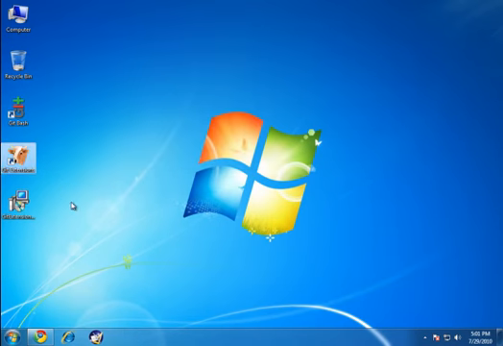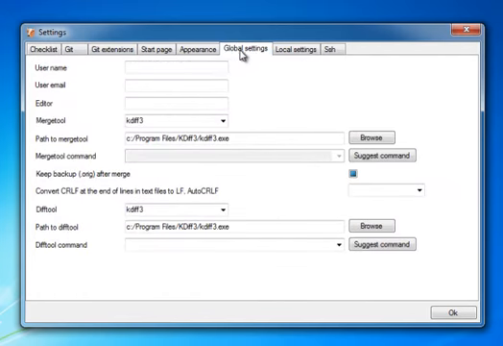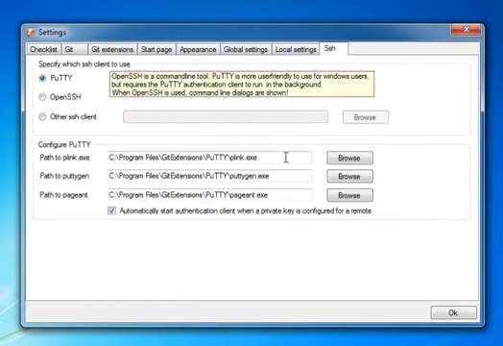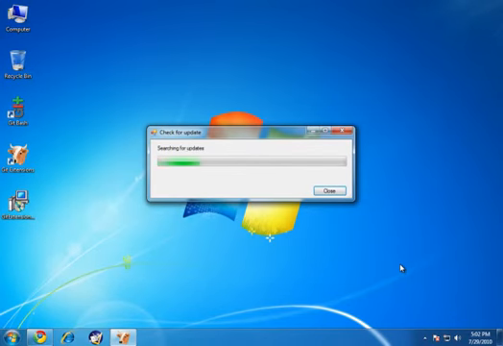Now you'll see that I have a Git Extensions icon installed on my desktop here. I'm going to start up Git Extensions, and I need to configure a few things. So I'm going to go to the Global Settings tab, and I'll give it a username. Now this doesn't necessarily have to match up with the username on GitHub, but it's nice to have it be the same. And now I'm going to go to the SSH tab, ensure that PuTTY is selected there, and click OK. So now my settings have been completed there.